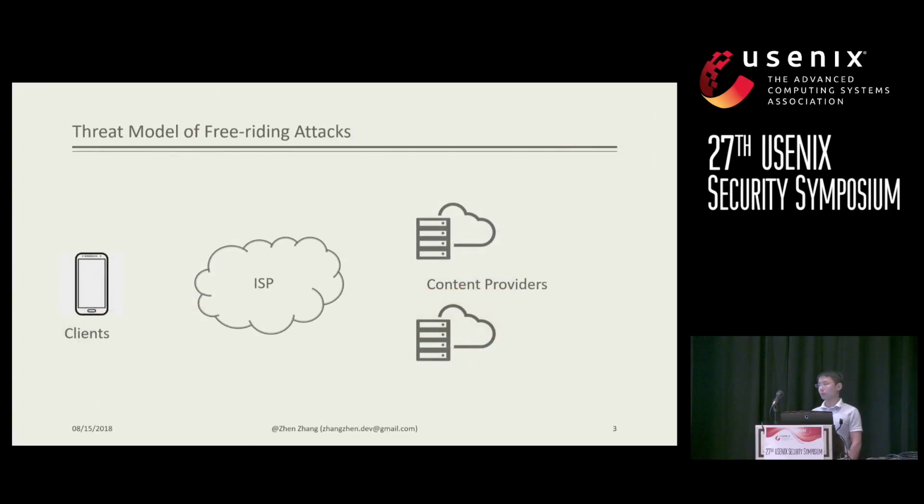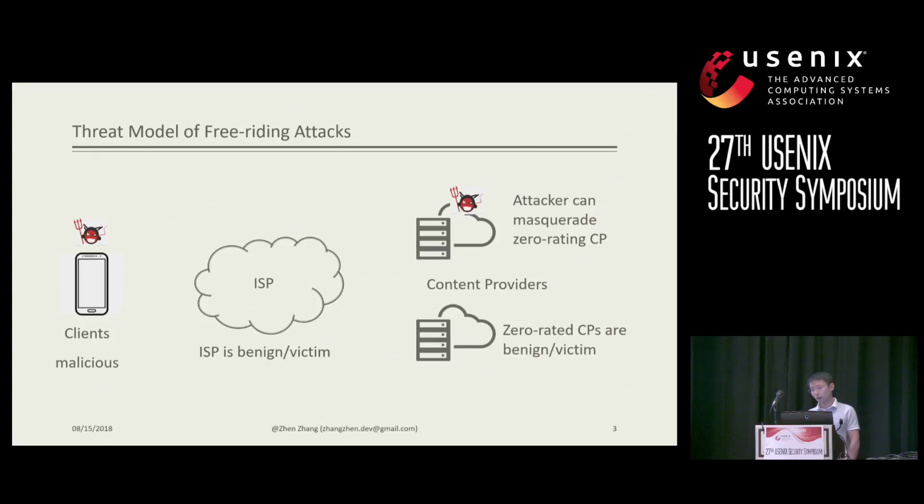So before we talk about specific free riding attacks, I would like to emphasize our threat model of free riding attacks. There are 3 parties inside our threat model. That's why our paper is titled with 3 parties. In our threat model, clients are malicious here because clients are someone who wants to get free network traffic, whereas the ISP side and content providers are benign, and could be victims. While some charged content providers, because they can masquerade as zero-rated content providers, are potentially malicious.